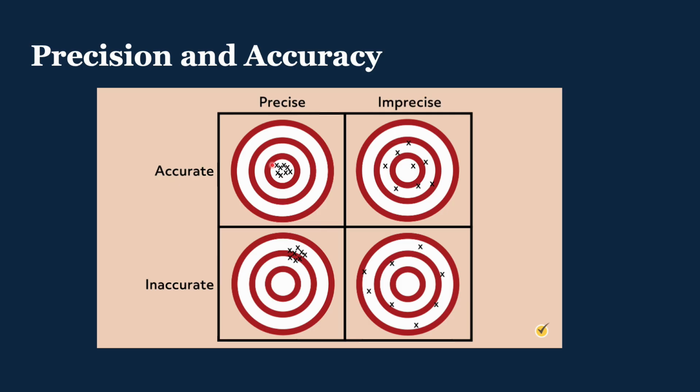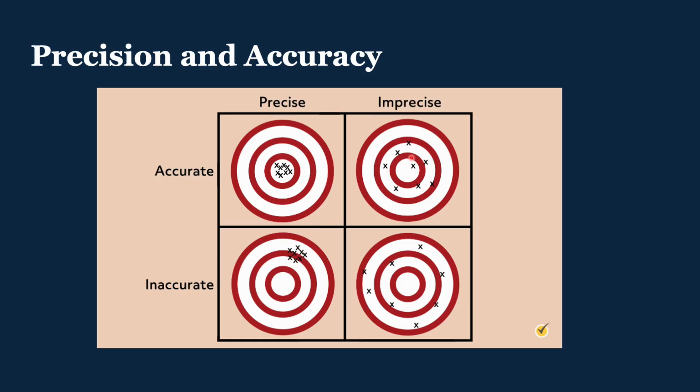So this upper left-hand quadrant, these measurements are all close together and they are all on target. So this is both precise and accurate. This one here, they are all close together, but they've missed the mark. So this is precise, but inaccurate.